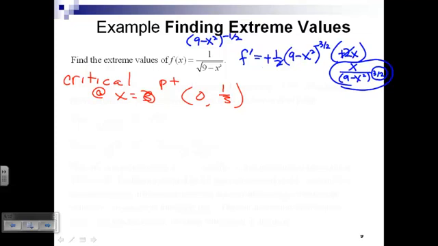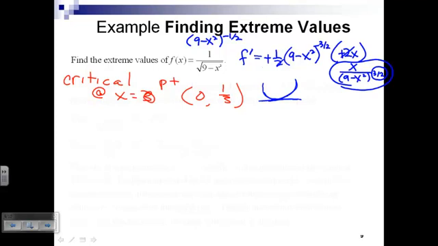This derivative is negative whenever x is negative. This derivative is positive whenever x is positive. And this derivative is 0 whenever x is 0. So I have something that's negative, then 0, and then positive. I have a decreasing function that then has a horizontal tangent, and then an increasing function.